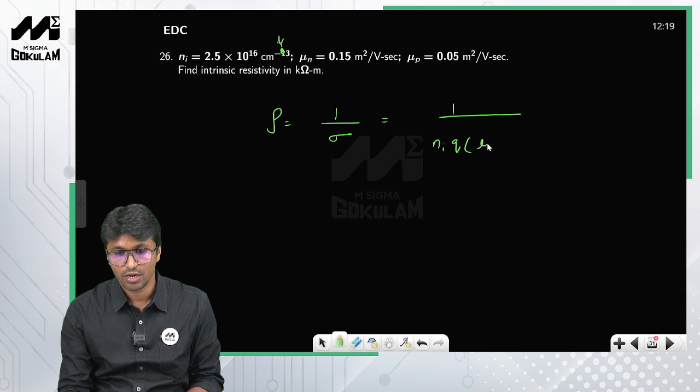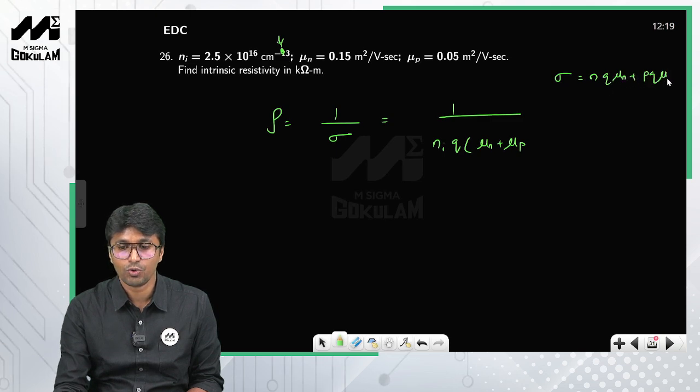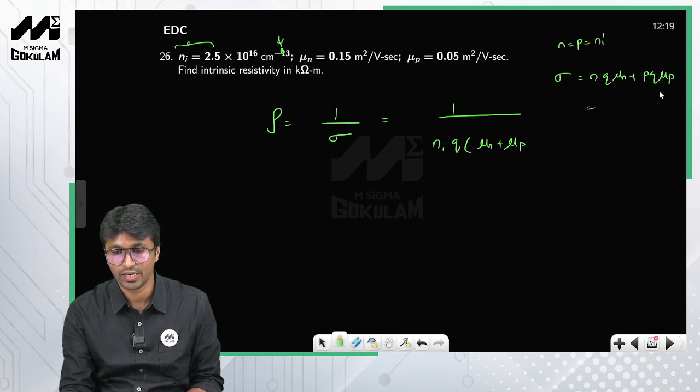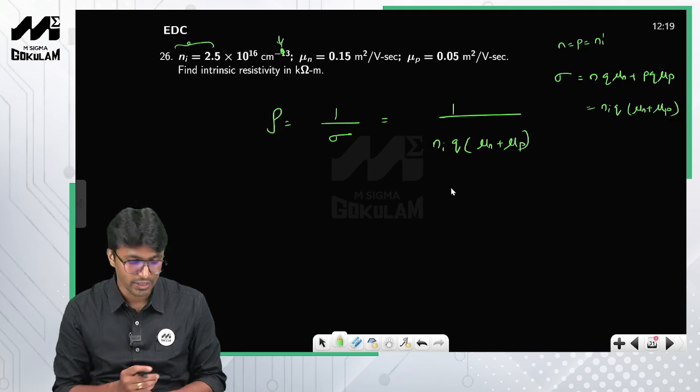So therefore, mu n plus mu p, right? Because look at this one, this is nothing but n q mu n plus p q mu p, but they have asked for our intrinsic semiconductor. So therefore, n is equal to p is equal to ni. So I will take ni into q common, so ni into q into mu n plus mu p, right? So that is how you get this.